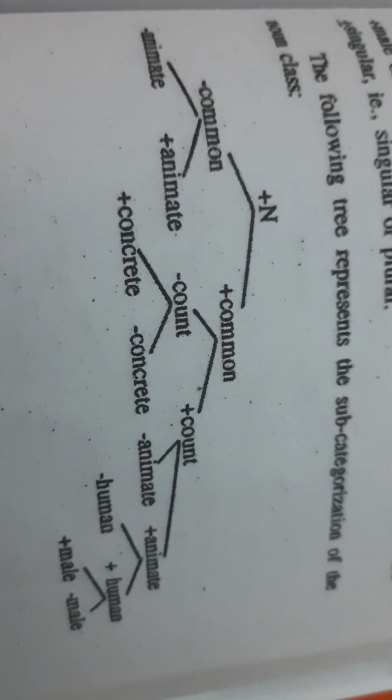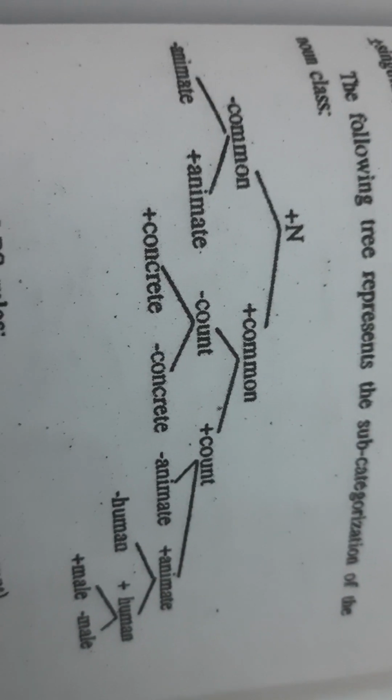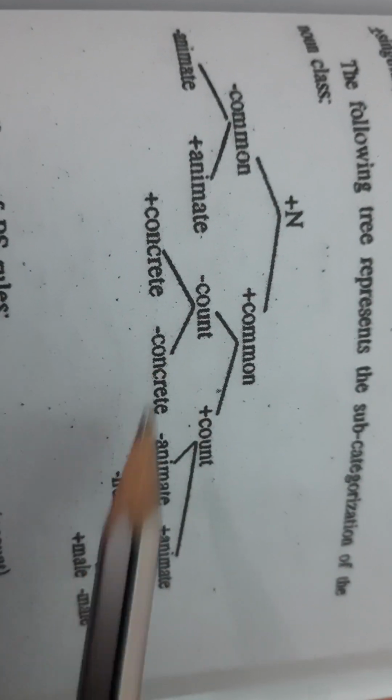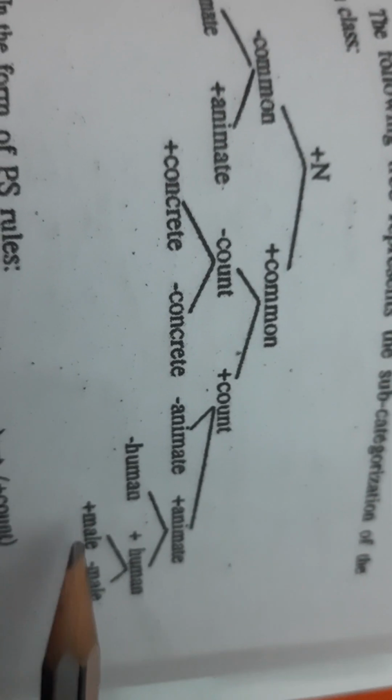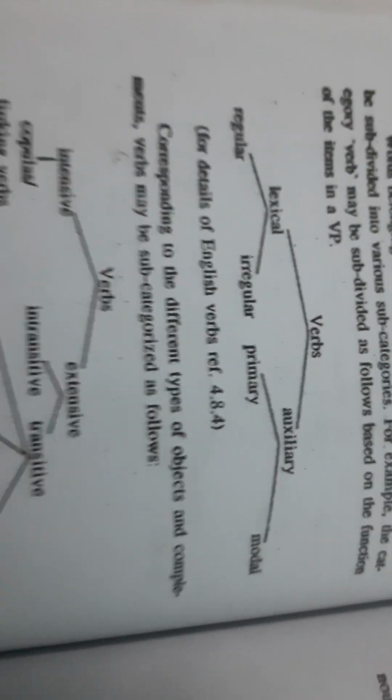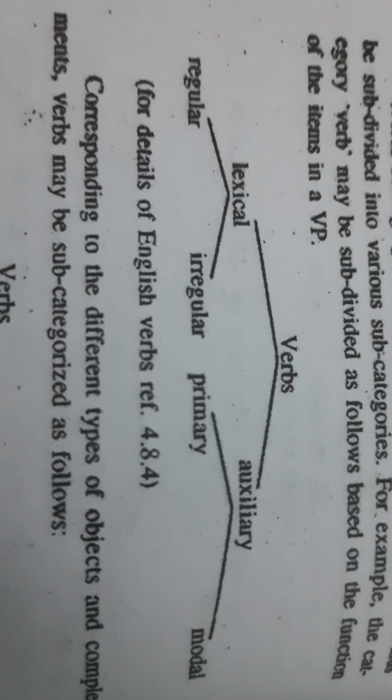So certain types of features you can give to the subcategory of noun or verb also. These are the different types of subcategories that you can talk about for a noun. That's what we have seen, no? Minus common, plus common, minus count, animate or inanimate, plus human or minus human, plus male or minus male. So these are the subcategories of noun. Now we'll look into the verbs. So far we have seen nouns.